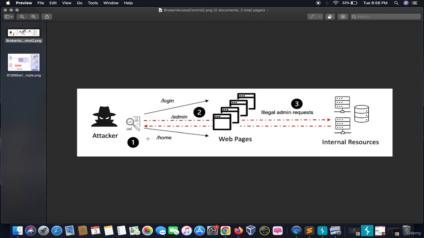Let's understand it better. An attacker is able to view the login, the admin, and the home web pages using the illegal admin request. We will learn more about it when we do the practicals.